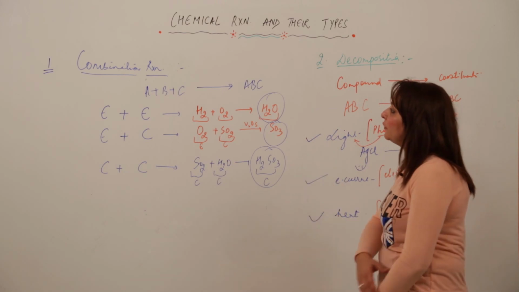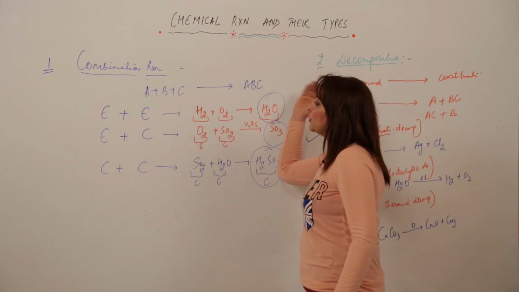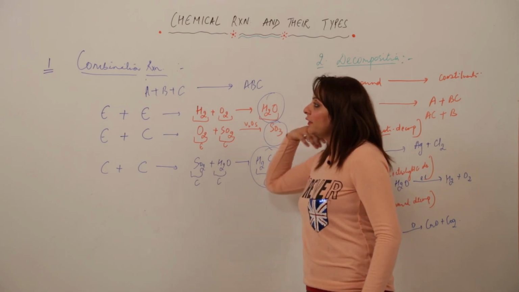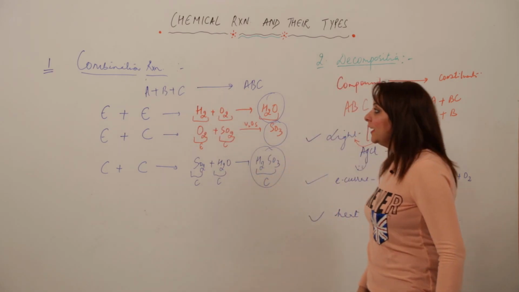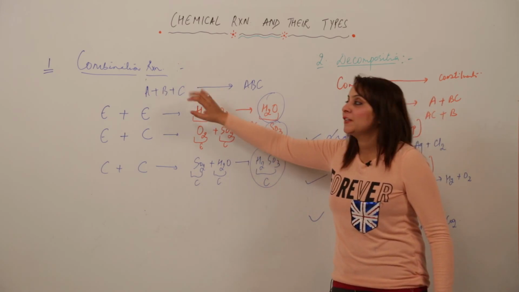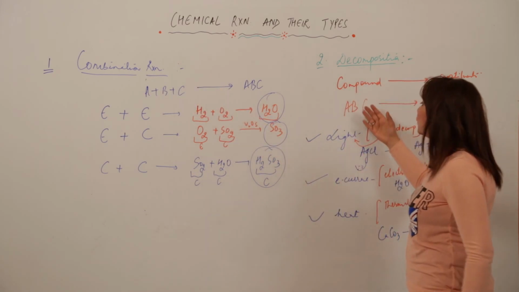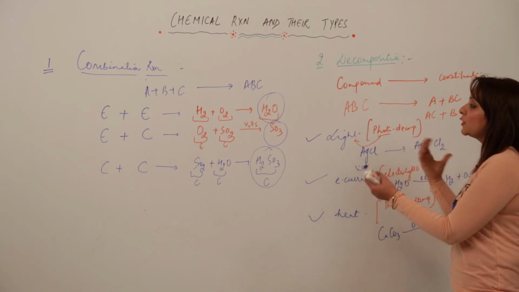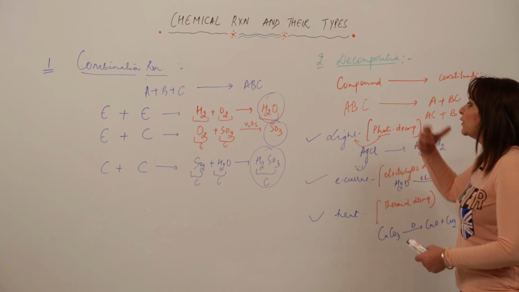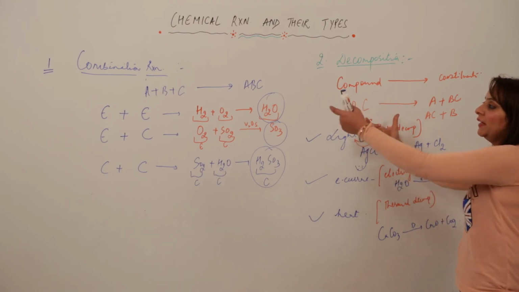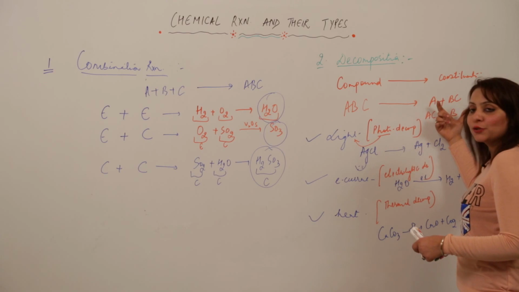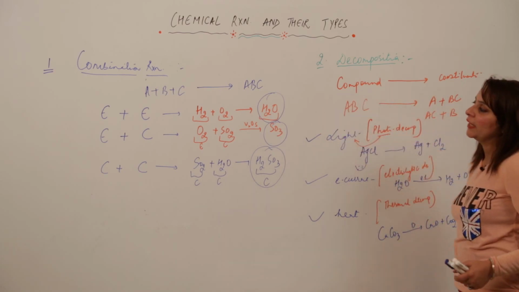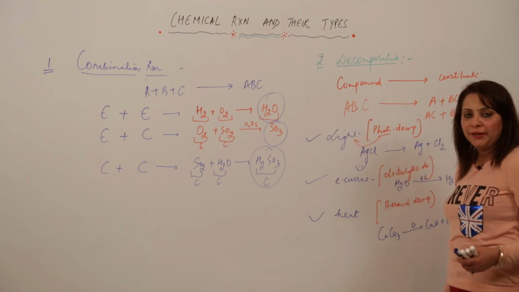Yeah, I am talking about this factor that the decomposition reaction and the combination reaction are actually the opposite of each other, right? See, in combination we have many reactants but one product. But in decomposition, we have one reactant and many products. That means these two reactions are related to each other. In one, one reactant is used, and in the other, many reactants are used. One corresponds to two or many products, the other to only one product. So you can say it is the opposite of the combination reaction.